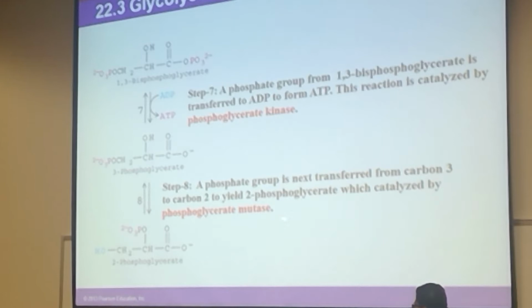And isomerase enzyme is sometimes called a mutase. This one is phosphoglycerate mutase. The family of this one is the isomerase enzyme. The next one is now happening.